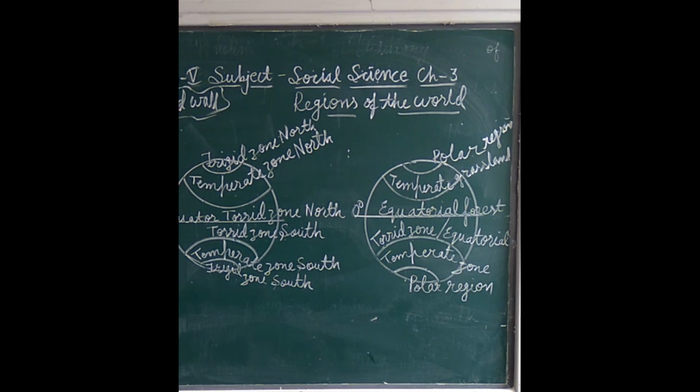Which desert in Rajasthan? Thar desert in Rajasthan. Okay, now grassland, example veld in Africa. You write more: prairies, savanna, so many things. Then equatorial forest, example the Democratic Republic of Congo. Polar region, example Greenland. So complete the mind map in this chapter.